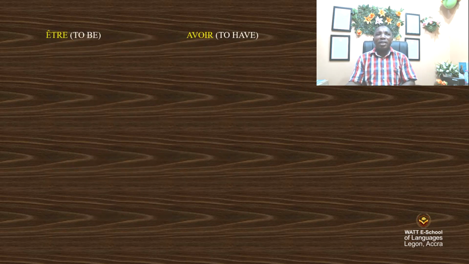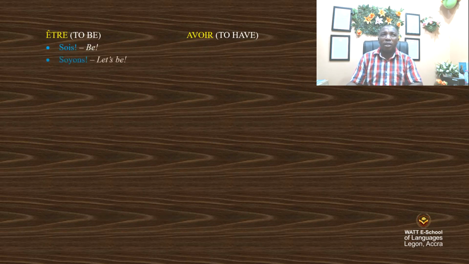Good. So, être and avoir. Être is to be, avoir to have. How will you say sois? It is be. Soyons, let's be. Soyez, be. The avoir will be aie. Have. Ayons, let's have. Ayez, have.